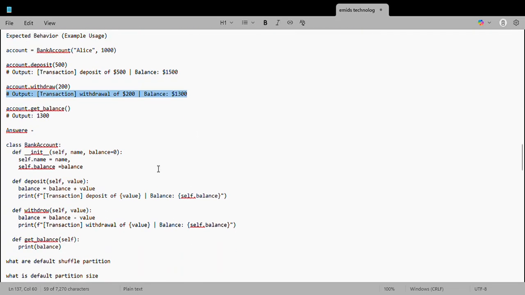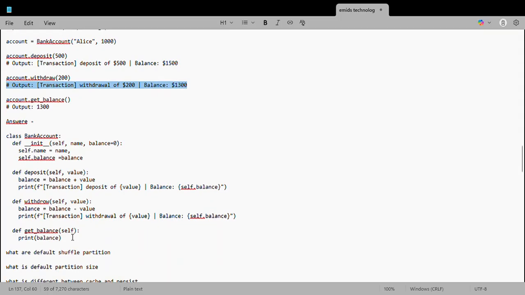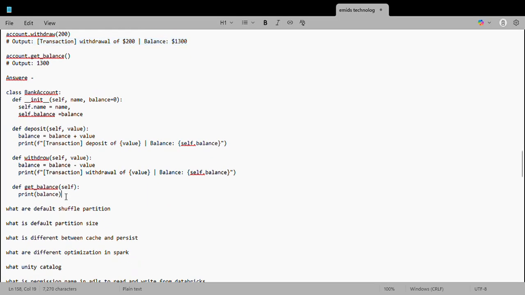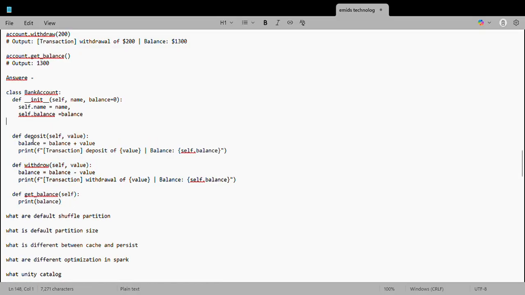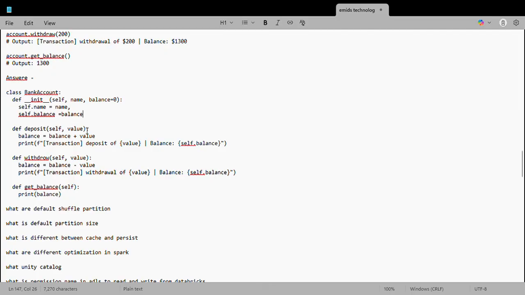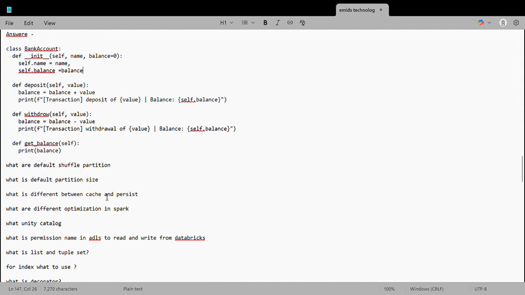Okay, so at that moment, I answered like this. I created the class, I created these methods with a self variable, and I was putting the transaction log inside the method itself. Before creating a decorator over here and moving the transaction logging there, he was fine with it. Then he started with some theoretical questions.